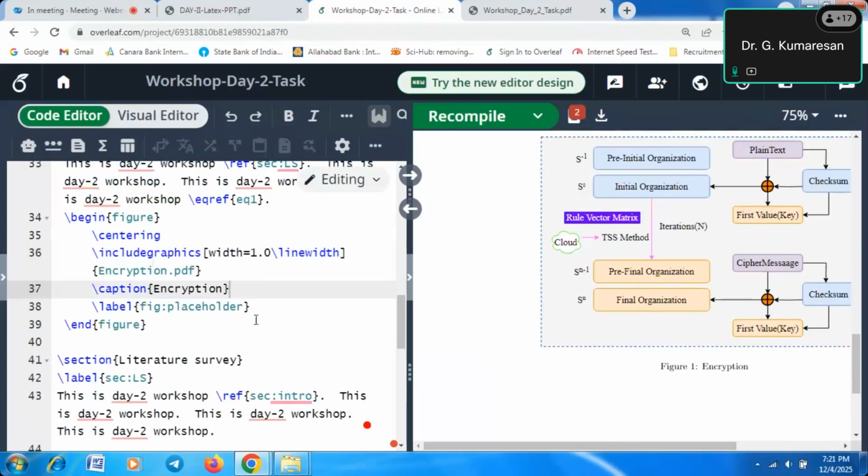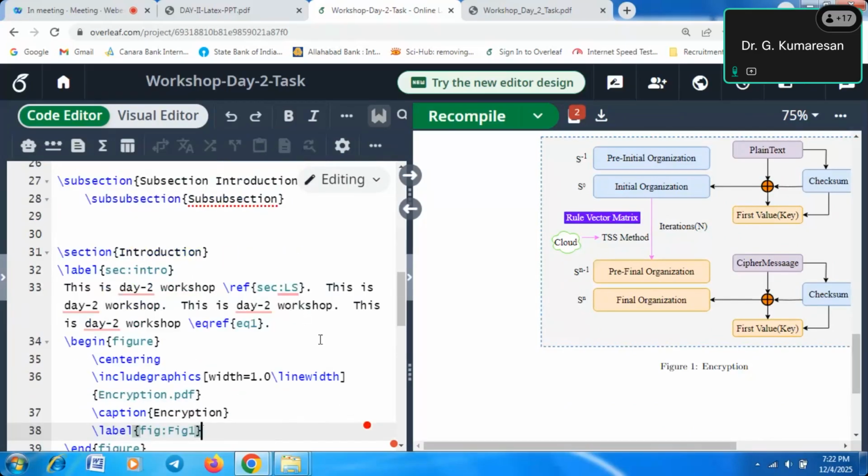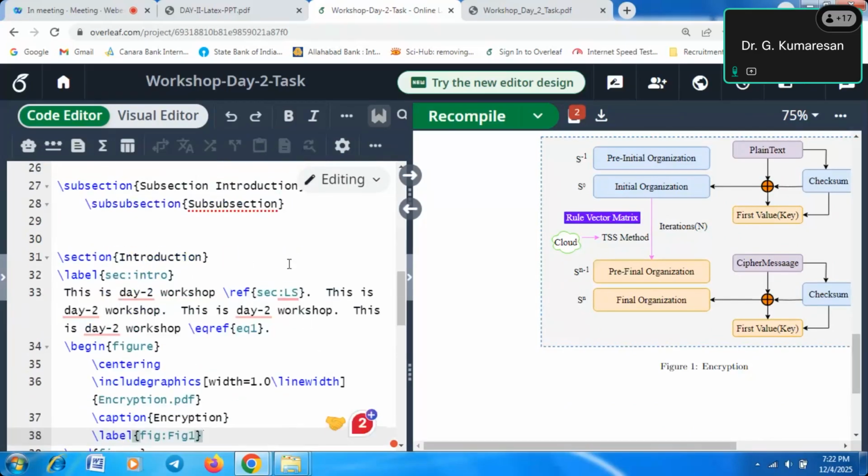Now, how to cite these figures into text? For example, here I'm writing the label. Again, we will use the label. So I'm writing here figure 1, figure colon fig 1, that is the label name. So we have to cite these figures into some text.